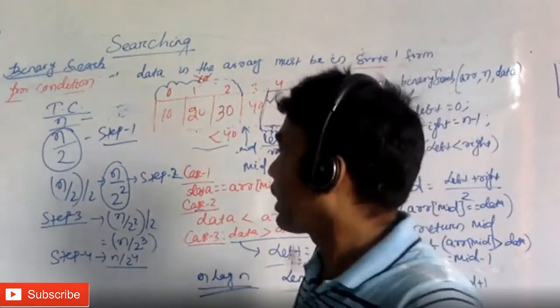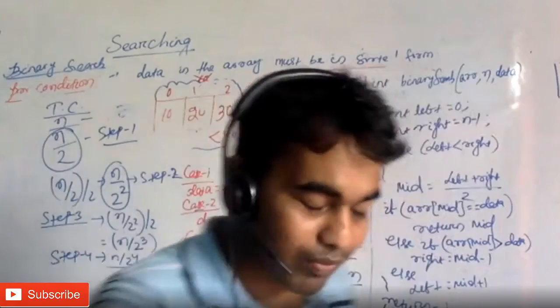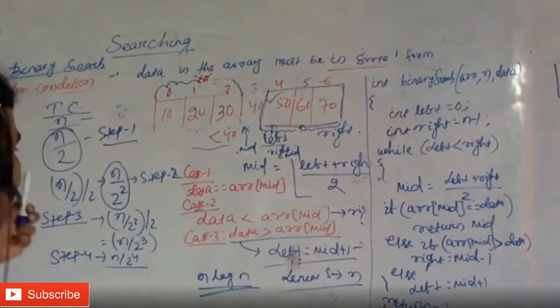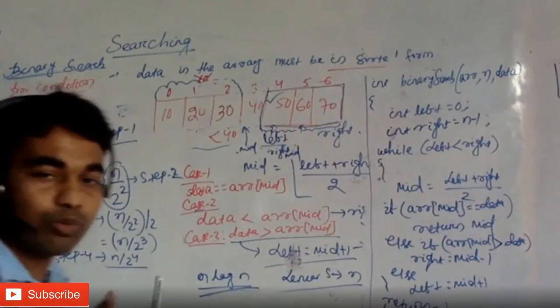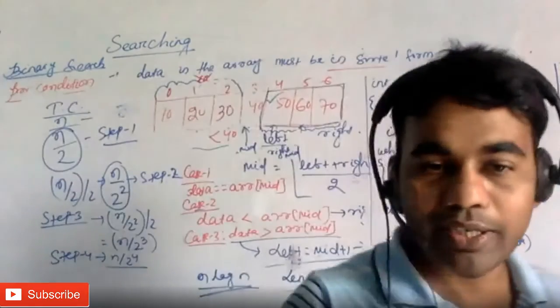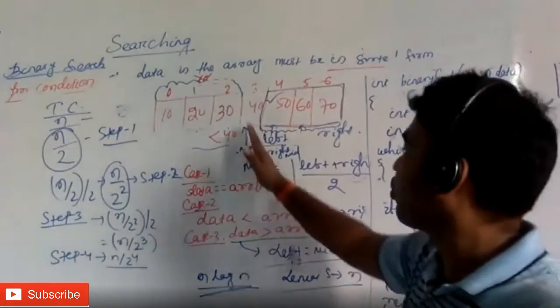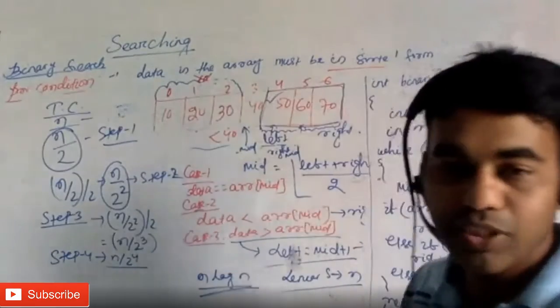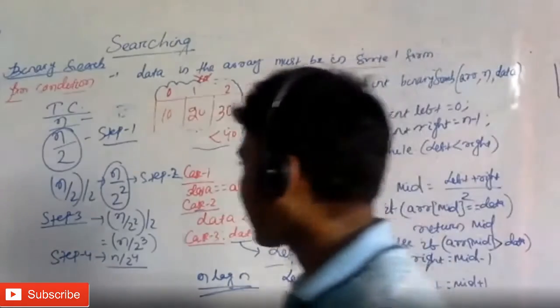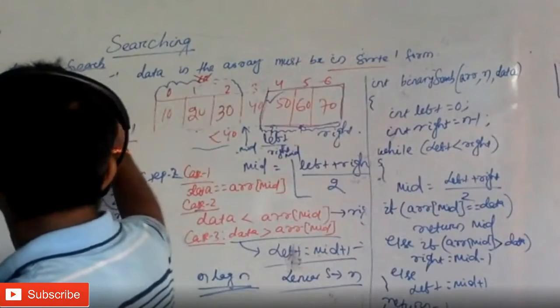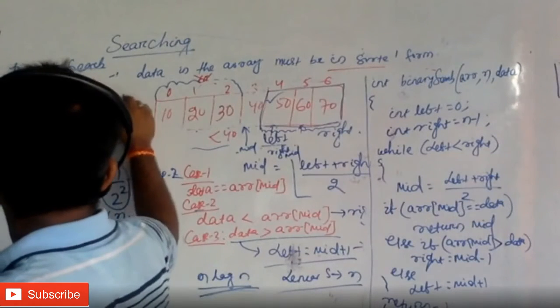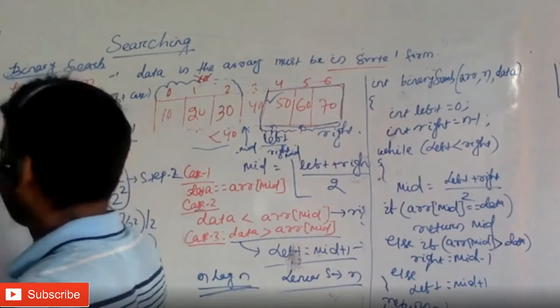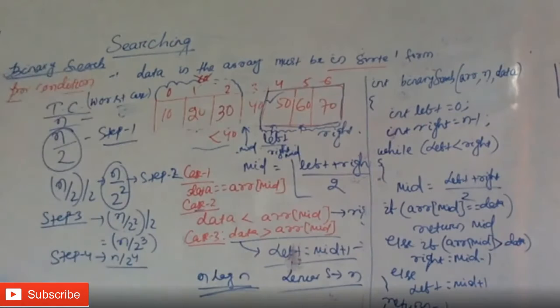There are 3 types of time complexity, I think I should have told you. I am just going to calculate the worst case time complexity. Best case, obviously, if you go to the middle and find a match, then you return, so the best case is going to be order of 1. For now I am just doing the worst case. This is the important case, because most of the time you will be asked what the worst case time complexity is.